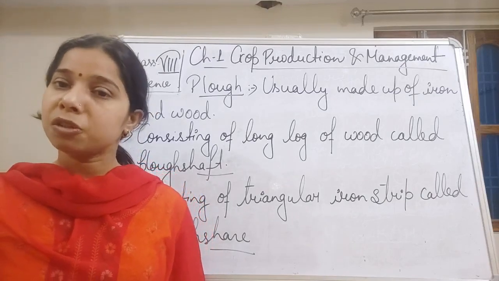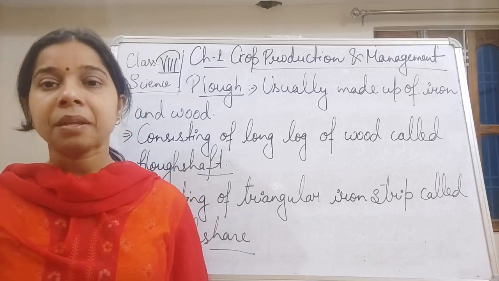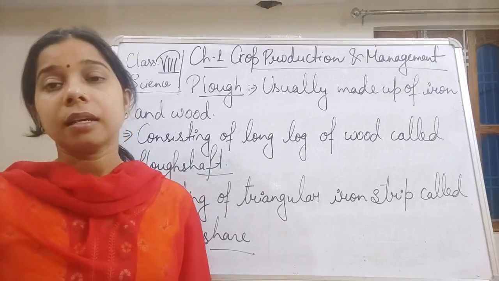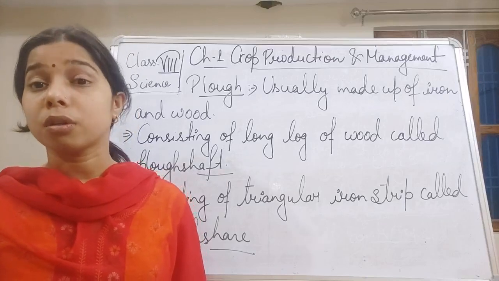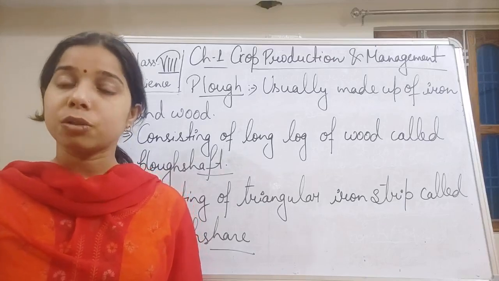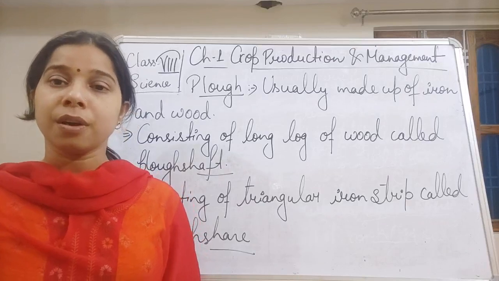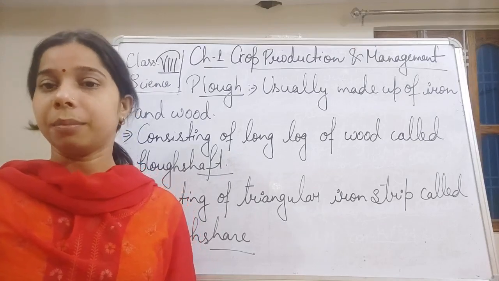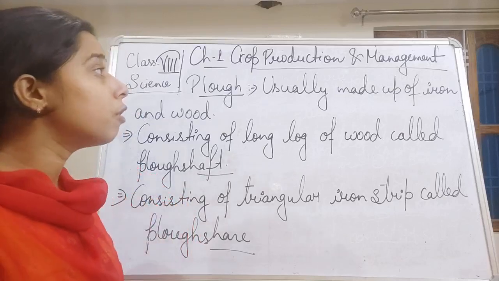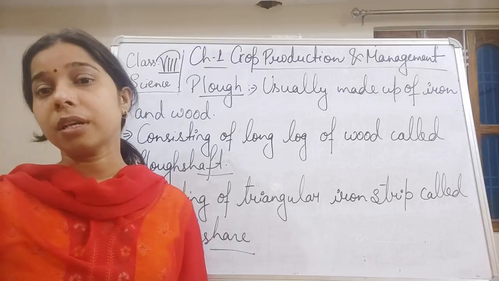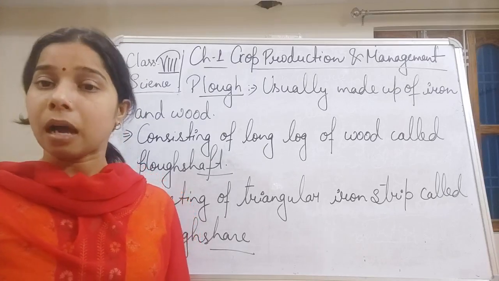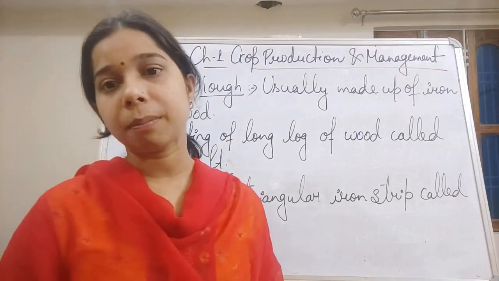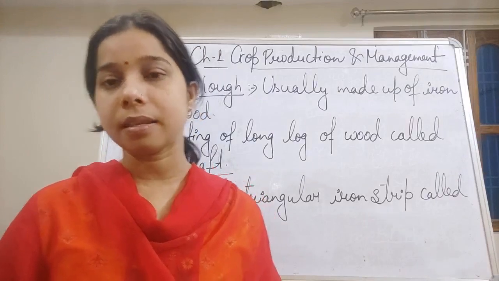So basically it is pulled by the animal, by bullock, in the form of a bullock cart you can say, as well as on a larger scale this plug is also used in the tractor. It is fitted with the tractor and plugging can be done. So this is the first agriculture implement, student, and that is called the plug.